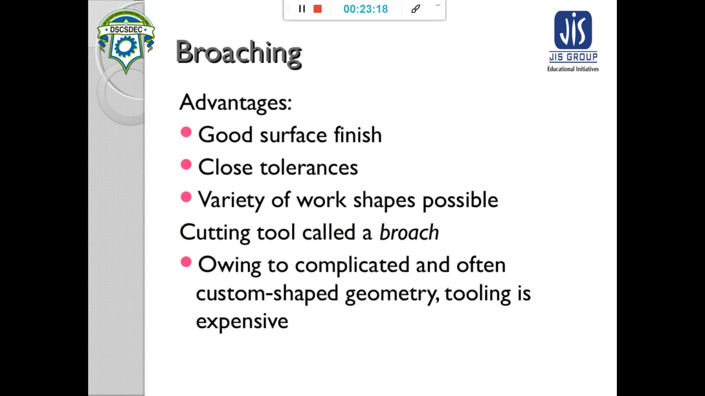So what are the advantages of broaching? Broaching has the advantage of good surface finish, close dimensional tolerance, and a variety of work shapes that are possible. The cutting tool used in broaching is called a broach, and complicated and often custom shape geometry can be made by using broaching, but the tooling is very expensive.